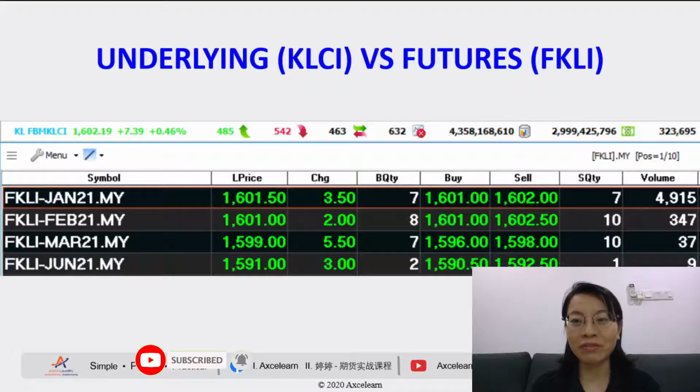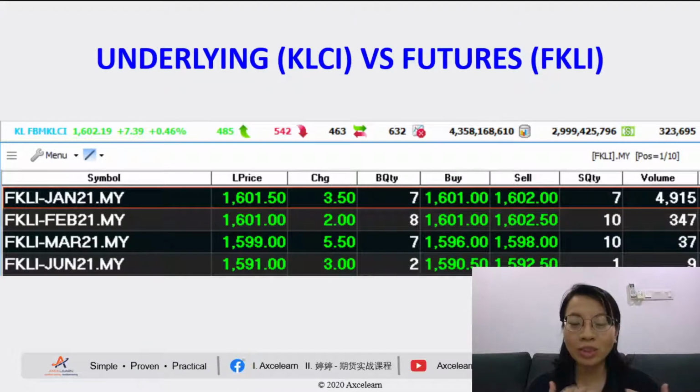Now let's start with the first slide. Before we look into the relationship between FBMKLCI and FKLI, the first thing that we need to understand is what is underlying and what is futures, because we need to know what the two relationships are. If we apply it to the Malaysian context, the underlying itself is our FBMKLCI, or what we call KLCI, and our futures market is the FKLI.